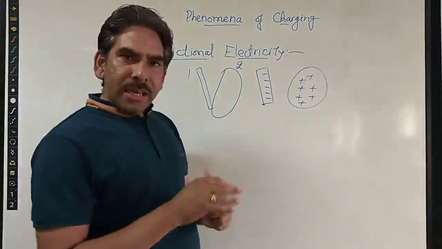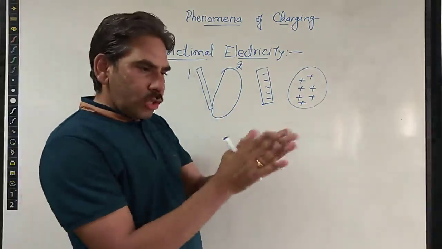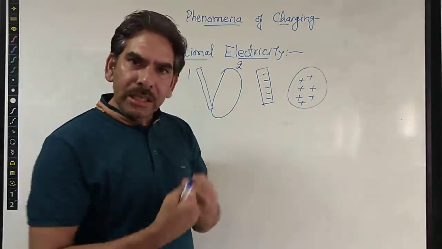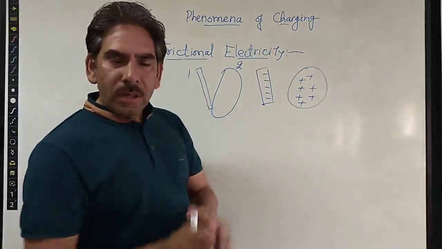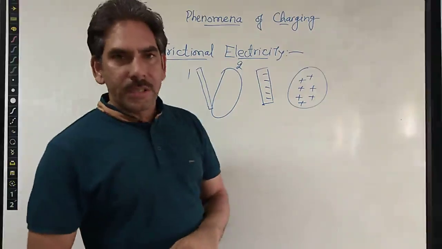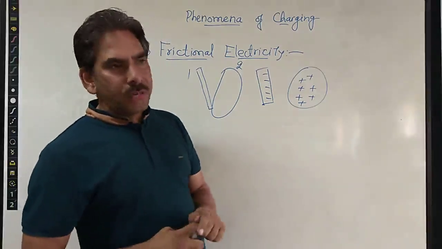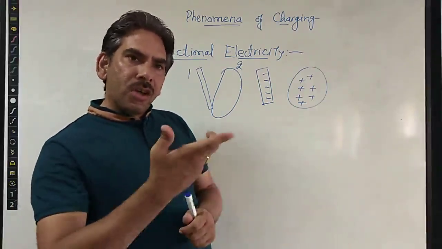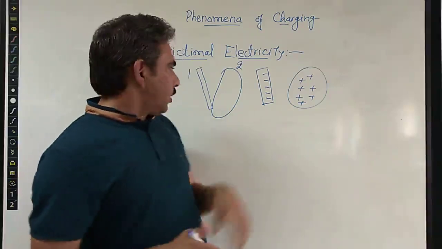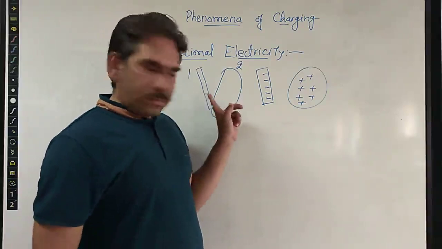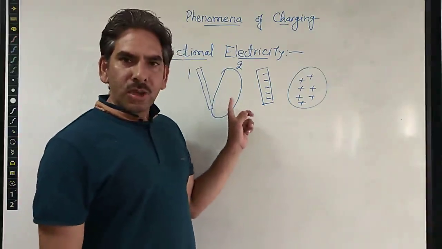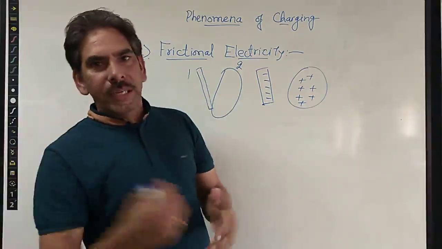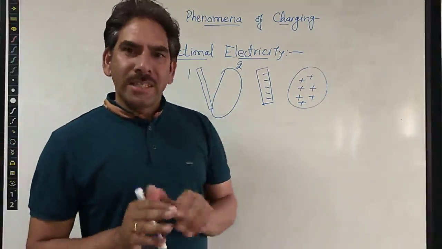One question must arise here: during the friction of the two objects, which one will lose the electrons and which one will gain them? This will depend upon the work function of the two objects. What is work function? Work function is the minimum amount of energy required to take the electrons from the outermost orbit of the atom. So out of the two substances, the one whose electrons require less energy to move out of the atom will lose the electrons more easily.